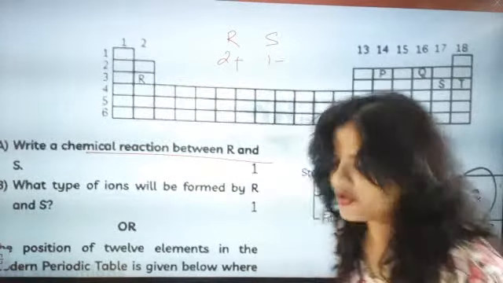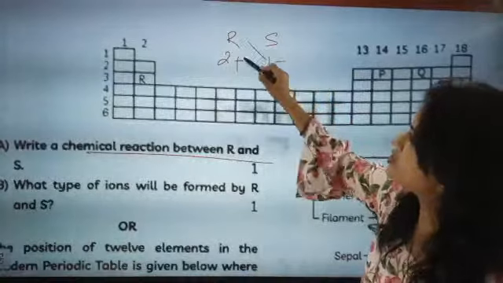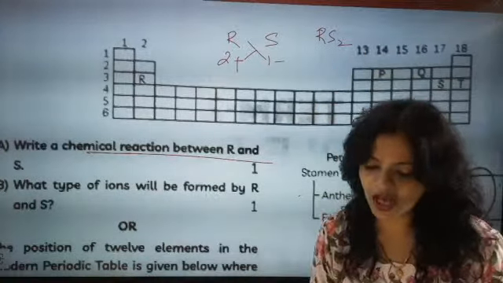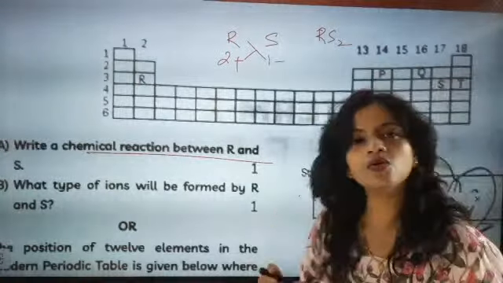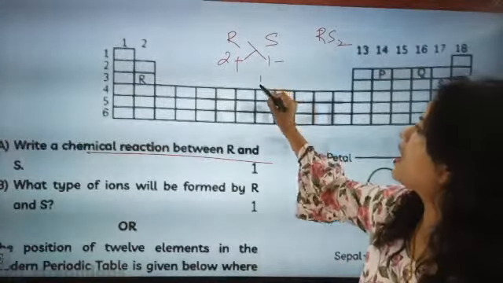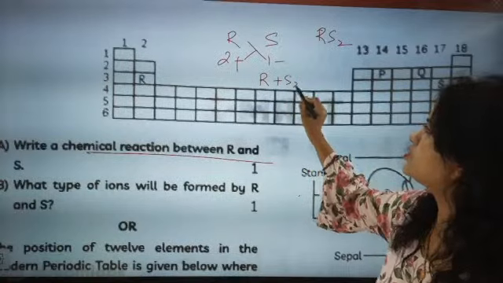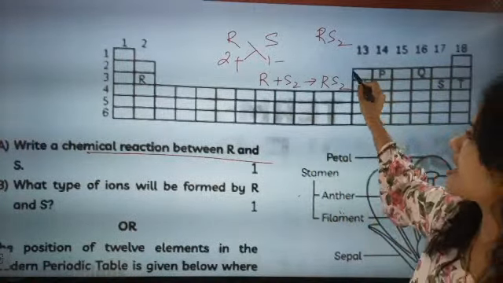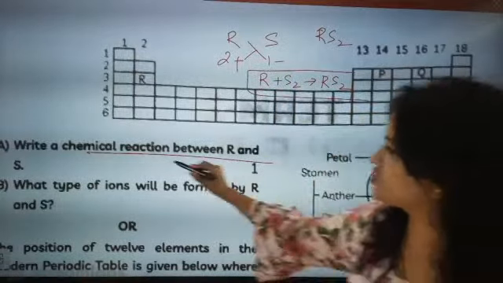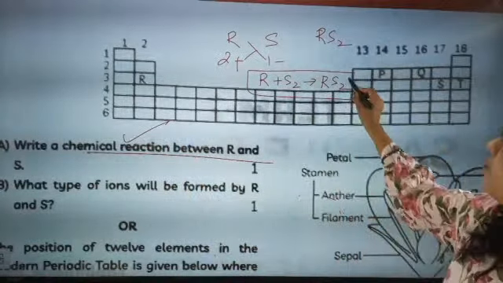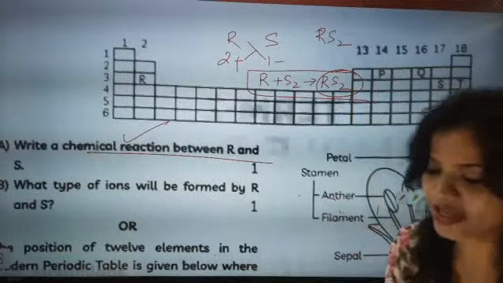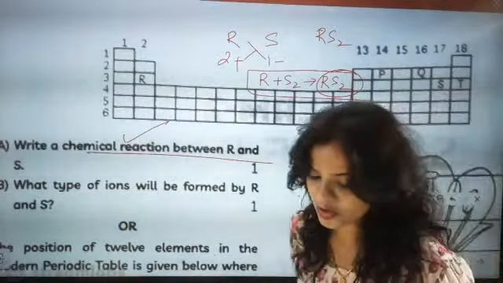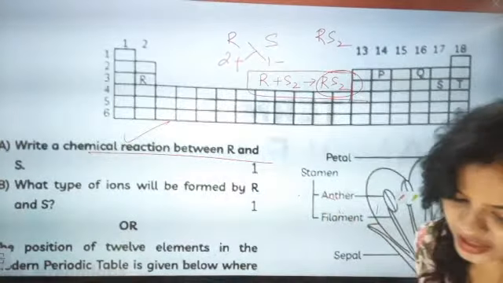Absolutely. The chemical formed will be exactly by the crisscross rule. It will become RS2. The chemical formed will be RS2. And how are they going to react with each other? R plus S2 will become RS2. So this is the chemical reaction and formula. Both I have written. MgCl2. They didn't ask about the name, so we cannot write it.